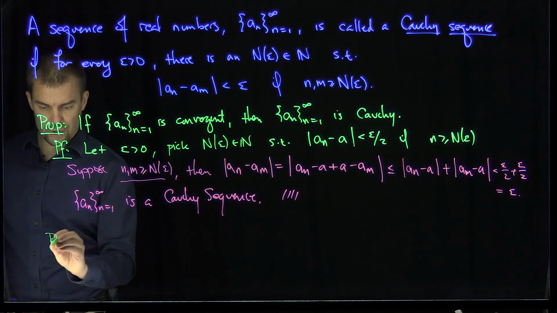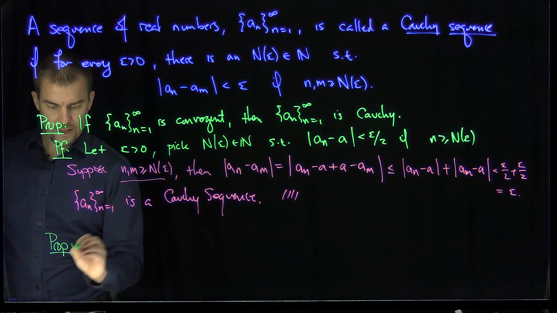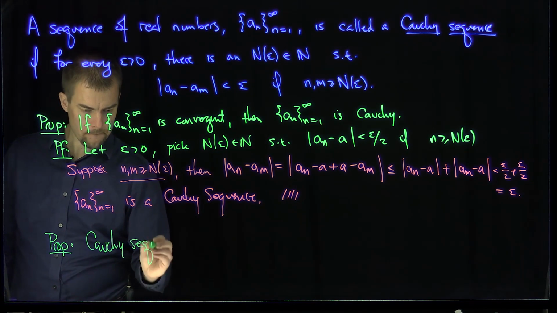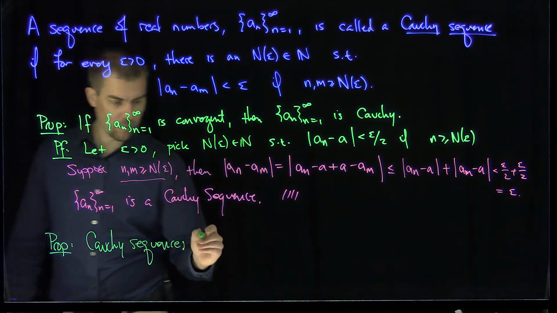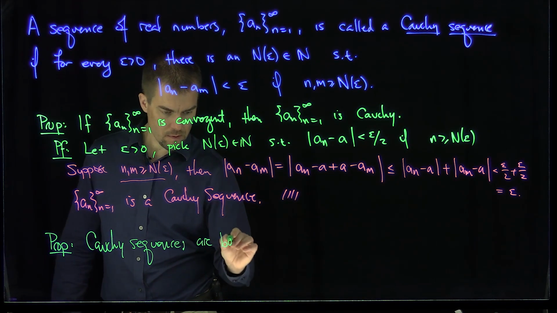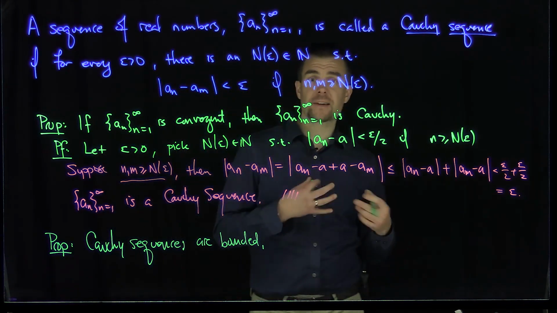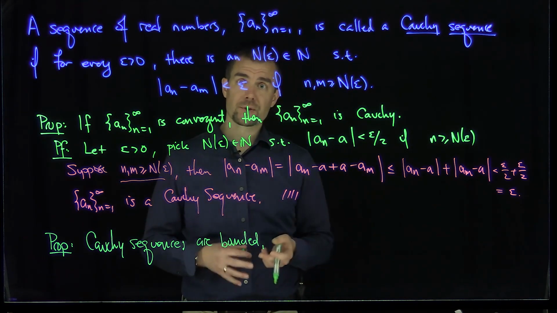So the final proposition, which will lead to a future video to prove, is that Cauchy sequences are bounded. Okay, and that basically follows the exact same line of reasoning as it does for convergent sequences, which we'll see in a further video.